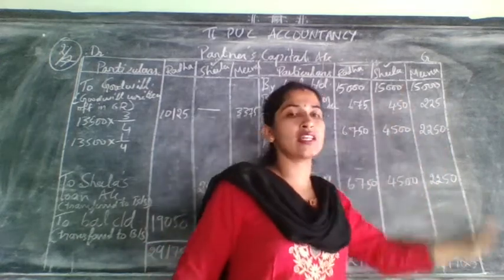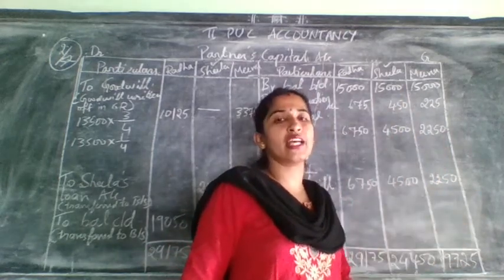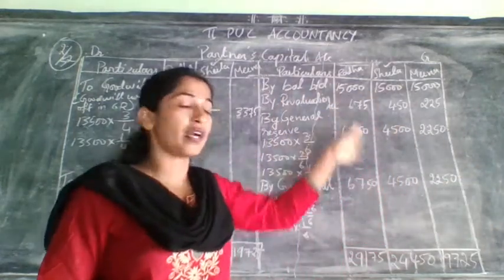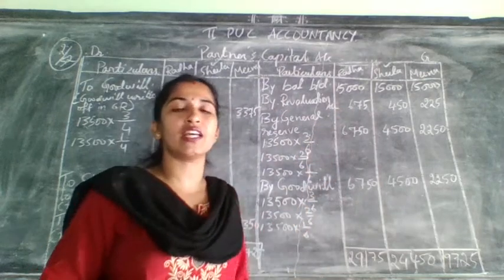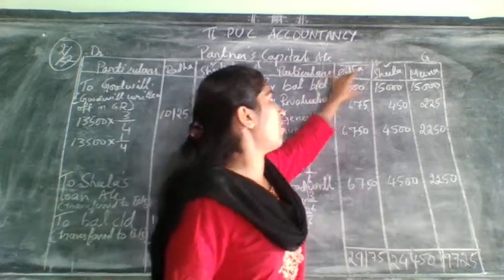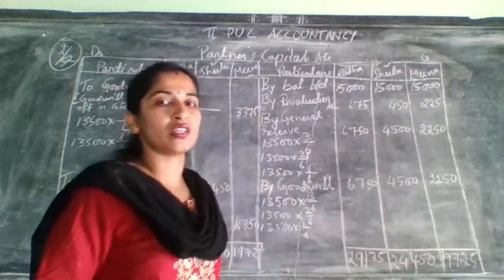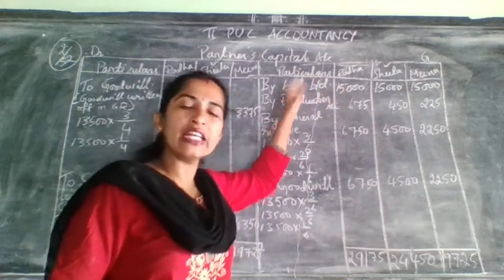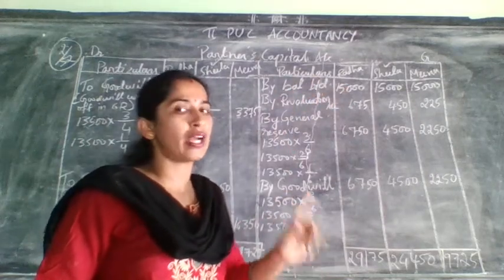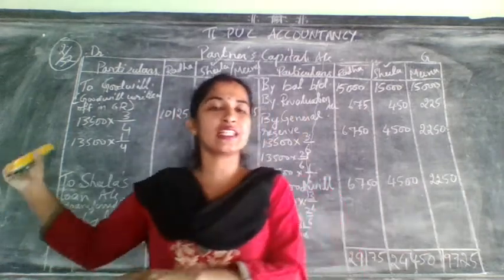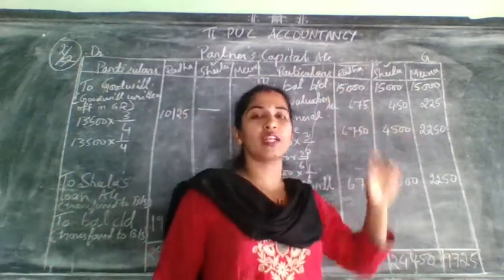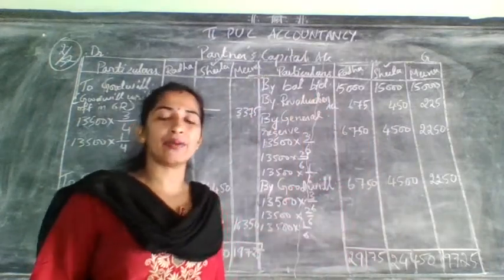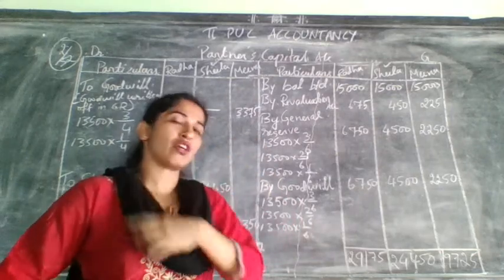In the admission, the last column you need to put dash, dash, dash. But here it is not like that. Need to fill all the columns, because even the retiring partner is entitled to whatever profit is there in the firm. So first we will write the capitals of those partners that are given in the old balance sheet. After that, very next you better write revaluation account. Why am I telling you to write revaluation? Because once you finish the revaluation account, then you will come for partners capital. That's why better you write revaluation account only.